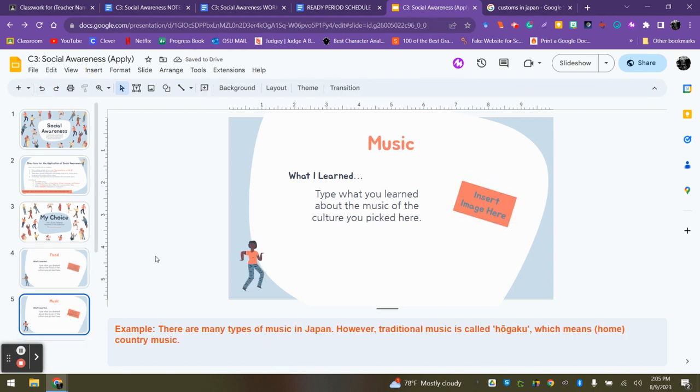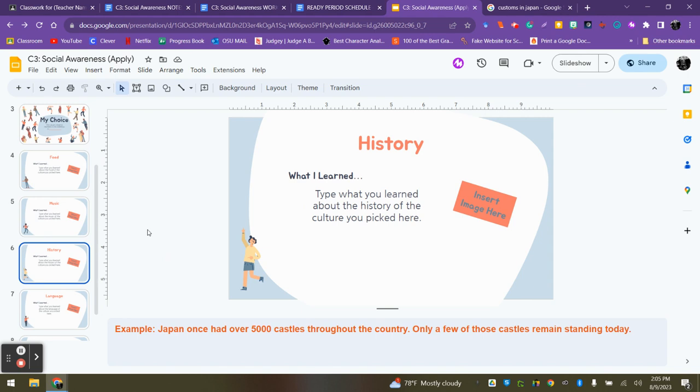Music. Type what you learned about the music of the culture you picked here. My example: there are many types of music in Japan. However, traditional music is called hogaku, which means home country music. History. Go out and find a fact. You can literally, in my case, I typed in Google Japan history facts. My example is Japan once had over 5,000 castles throughout the country. Only a few of those castles remain standing today. Then I would go out and find an image of a Japanese castle.